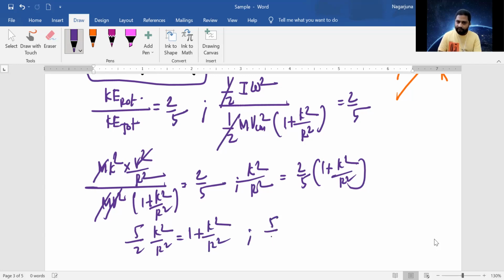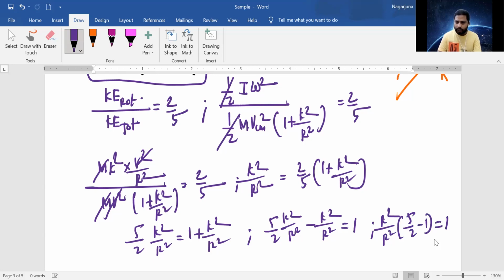Next, 5/2 k square by r square minus k square by r square is equal to 1. So k square by r square, if you take common, it's 5 by 2 minus 1 is equal to 1.